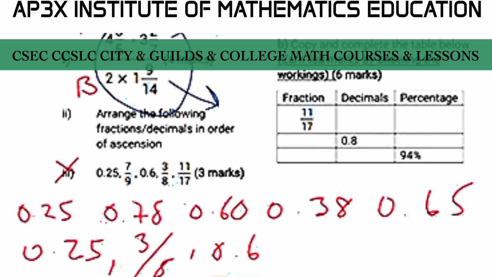From 0.60 we're going to move to 0.65. So that's going to be the conversion of 11 over 17, so that's 11 over 17 here, and then finally we have the final result here of 7 over 9.